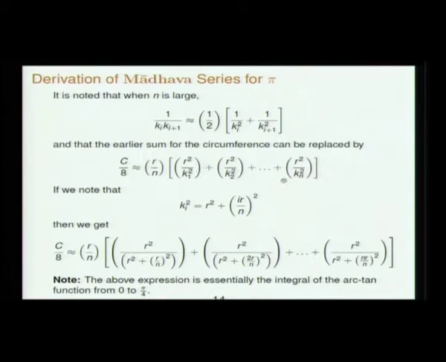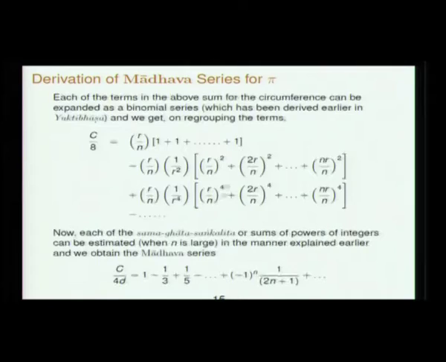So now what is the next step? The next steps are two which have already been done. One is that this denominator is expanded using the binomial series, which you have already done. So using the binomial series, expand each of these denominators, so that is the first step, and group together terms involving the same powers of n. So you will have a term involving sums of integers, a term involving squares of sums of integers, a term involving sums of integers taken to the 4th power.